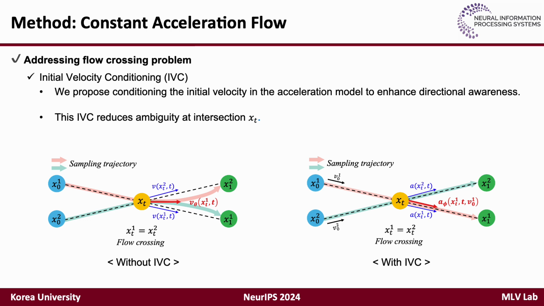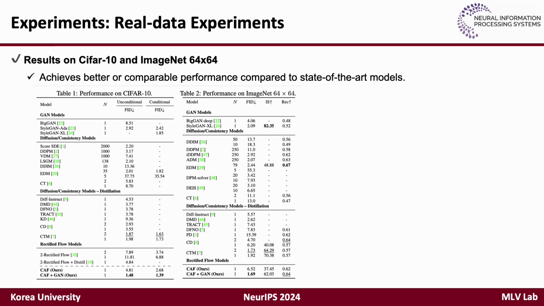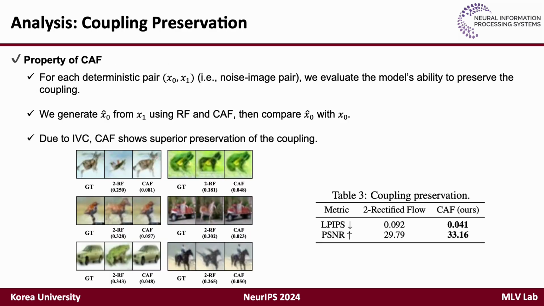To further evaluate the scalability of CAF, we conducted experiments on real datasets, including CIFAR-10 and ImageNet. The results shown in the tables indicate that CAF achieves better or comparable performance compared to the state-of-the-art models, even when using single-step generation. An important property of constant acceleration flow is its ability to preserve coupling between deterministic pairs.